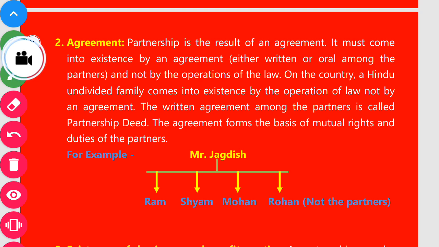On the contrary, a Hindu undivided family comes into existence by the operation of law, not by an agreement. The written agreement among the partners is called the partnership deed.